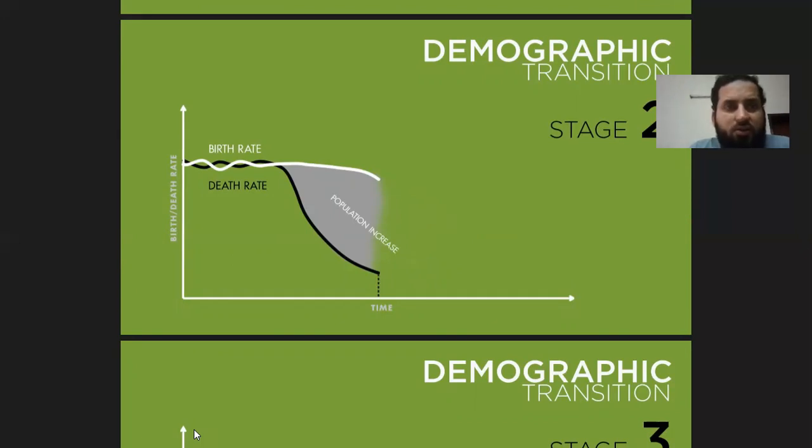Then with the advancement in health facilities, the development of hospitals, and a lot of research in the pharmaceutical industry and in medicines, the death rate decreased. Sorry, the death rate decreased because of better health facilities. This is stage 2, where the death rate fell but the birth rate continued at the same pace, and we see an increase in population. This is a very important stage: the death rate decreased, the birth rate continued, and the population increased because of the difference created between them, due to the decrease in the death rate.